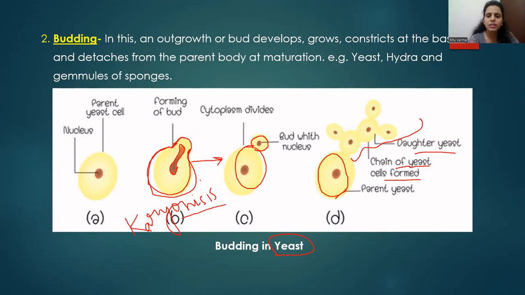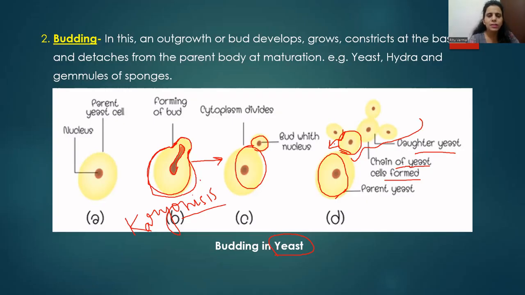Finally, all the nuclei are divided. From the lower end of the bud, it will get constricted completely, and the bud will detach and fall off, and it will now develop as a new individual. Even this first bud which was formed will also constrict completely, detach from the parent's body, and then develop as a new individual. So this is the process of budding.